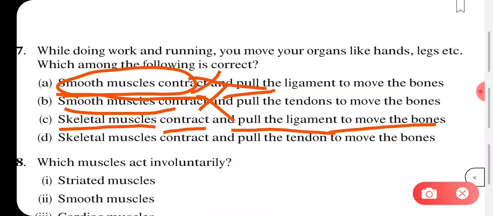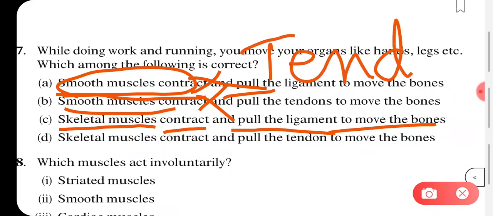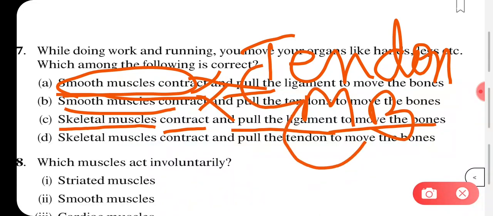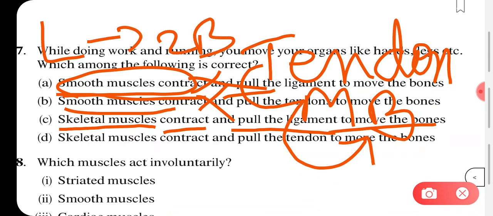Skeletal muscles are those muscles that are connected to bones, right? And what is that connective tissue that connects the muscles to the bone? I told you that it is a tendon. Tendon is the one that is connecting our muscles to our bones. I am just writing muscles M, and for bones I am writing B. So just remember, tendons are the ones that connect muscles to our bones. So this cannot be the correct answer, because ligament is a connection between two bones, whereas the tendons connect our muscles to our bones, fine. So all these three statements are not correct.